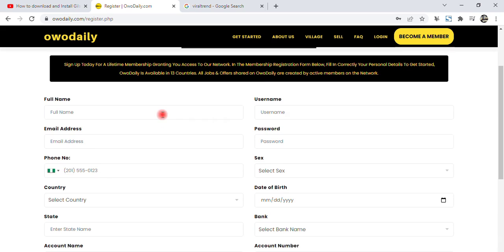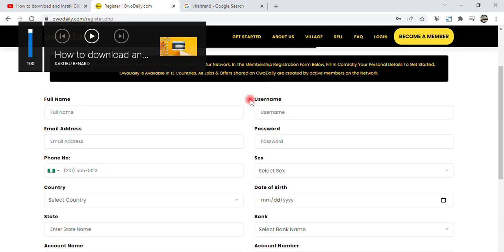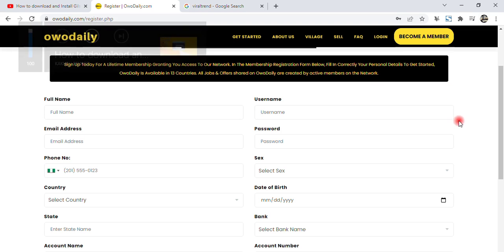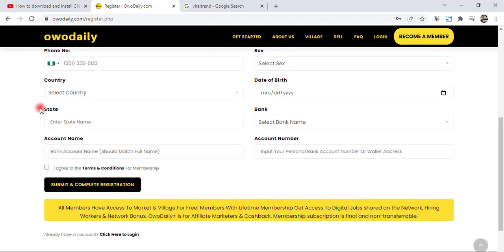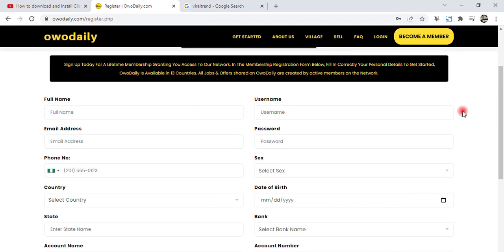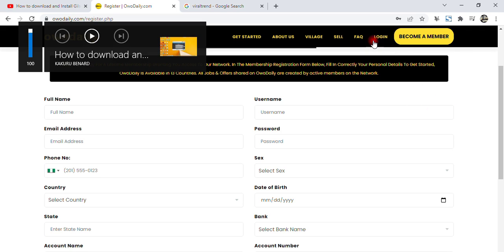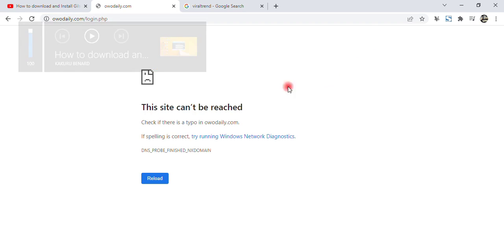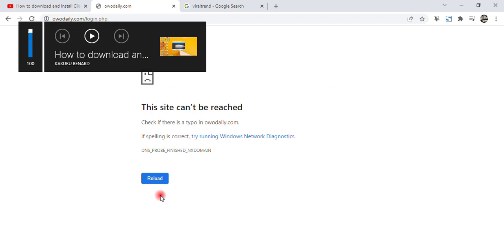So I just opened my own two days ago. That's why I saw that it's something that can earn money. I have my account already. I'll be going straight to my account to show you how to work on this platform. Now let's assume you have been verified after you have been sent a message to your email. Then you have verified yourself as a member. Let's log in. Let's assume you are already verified. Then we are logging into the account now.